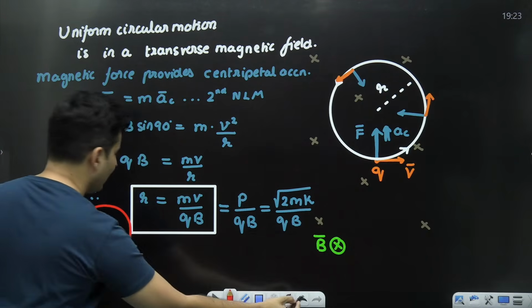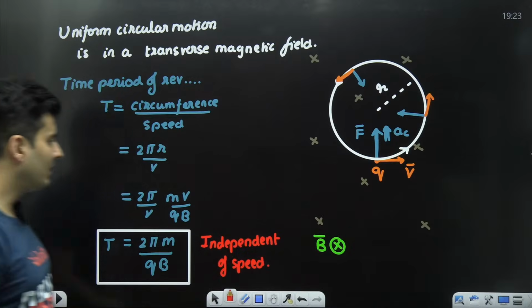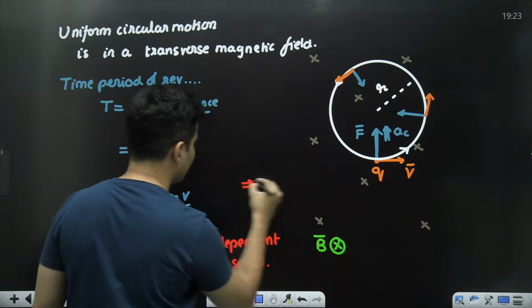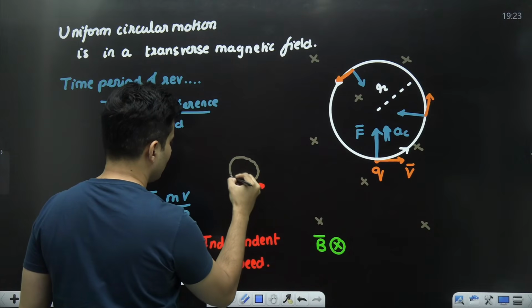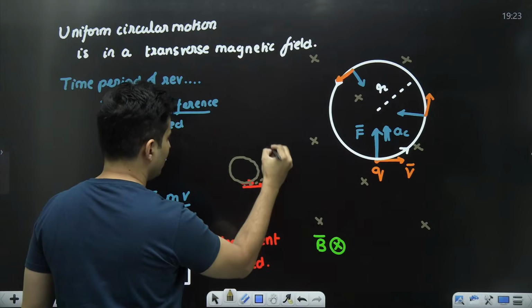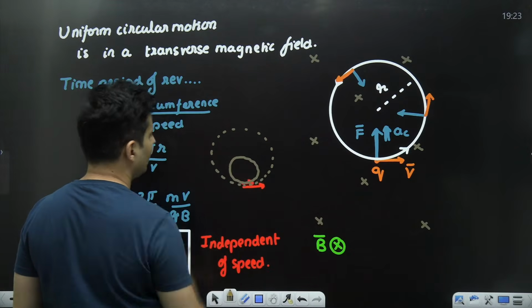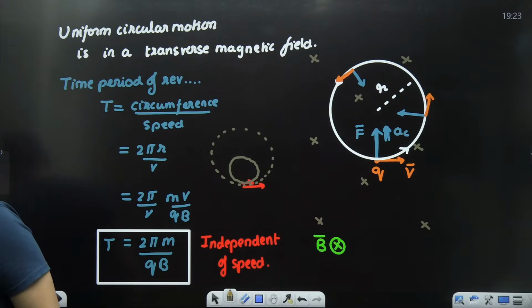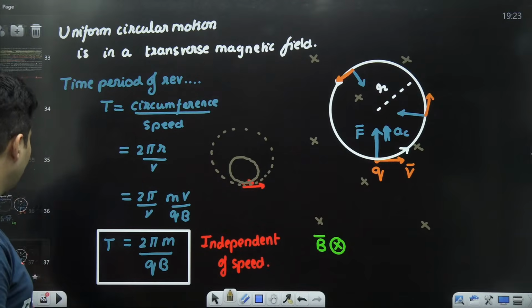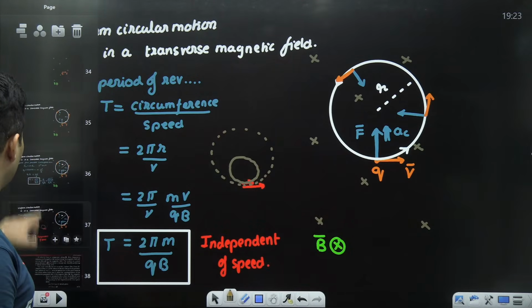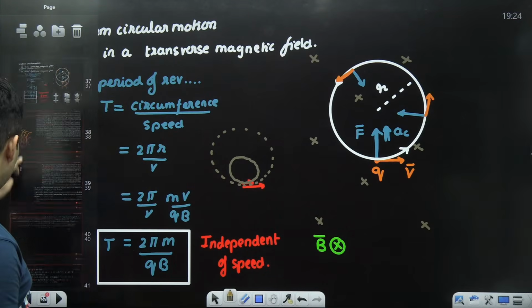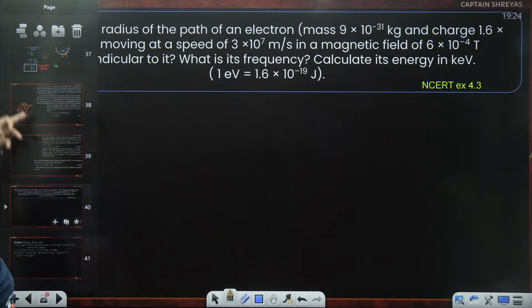That's very, very important. So lower speed versus higher speed, the only difference is the circle's radius. This will go in a smaller circle. This will go in a larger circle, but it will take the same time. Is that clear, everyone? Great. So these two formulas you must remember, guys, for solving problems. Now, I think there is a question on that. Before going to the next topic, first I think we'll do this.